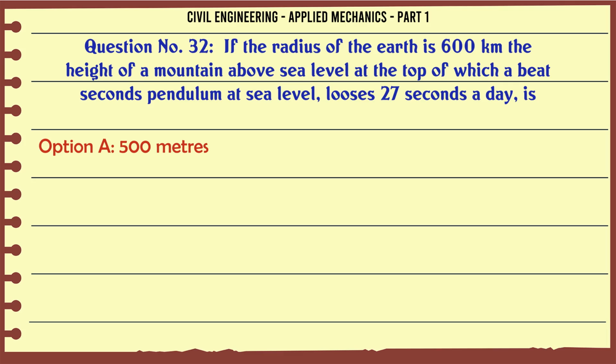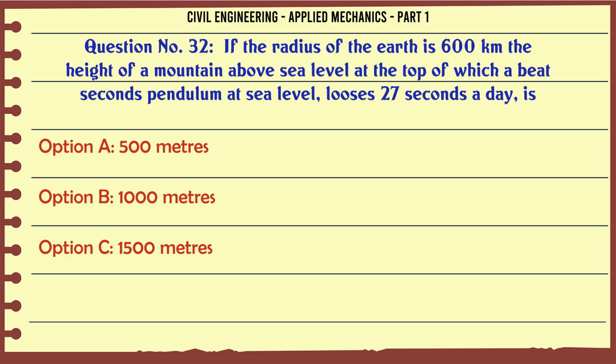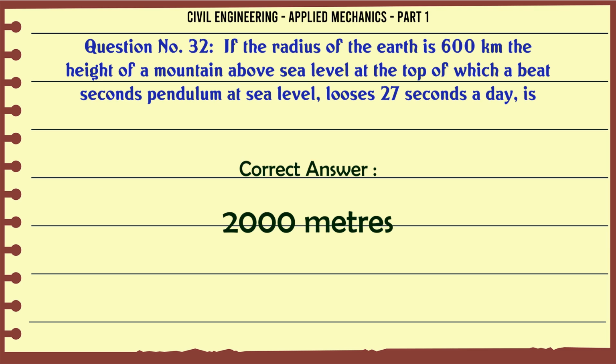If the radius of the Earth is 6400 kilometers, the height of a mountain above sea level at the top of which a beat-second pendulum at sea level loses 27 seconds a day is A. 500 meters, B. 1000 meters, C. 1500 meters, D. 2000 meters. The correct answer is 2000 meters.